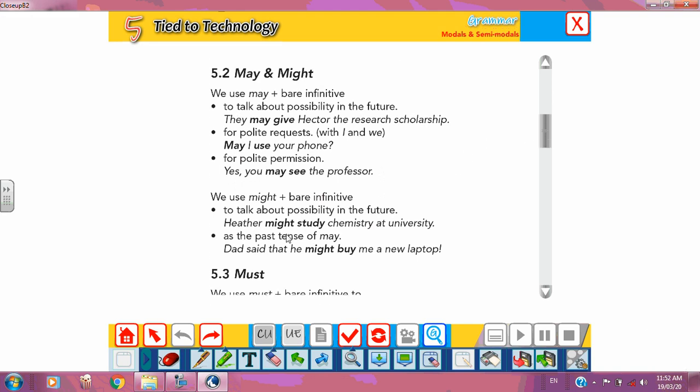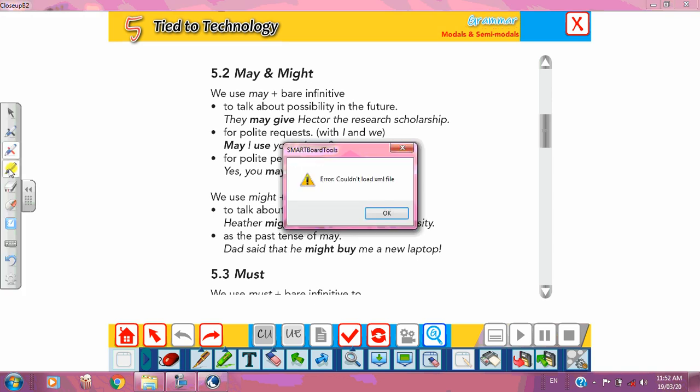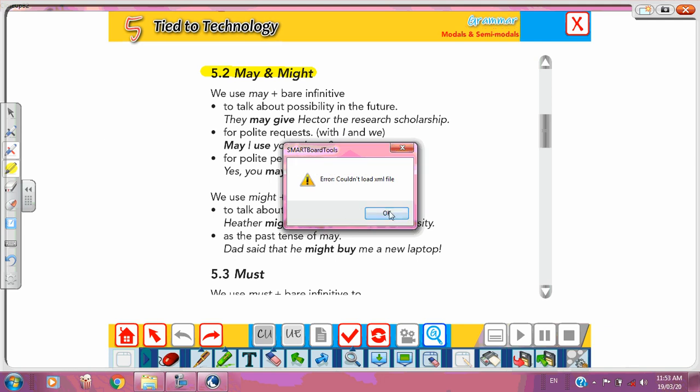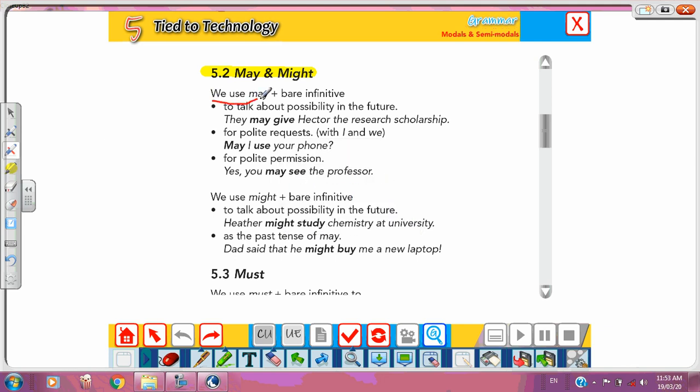Another two modals, which are may and might. Okay, so we have here may and might. Let's talk first about may. May plus the bare infinitive. As you can see here, we have how many uses? We have three uses for may.